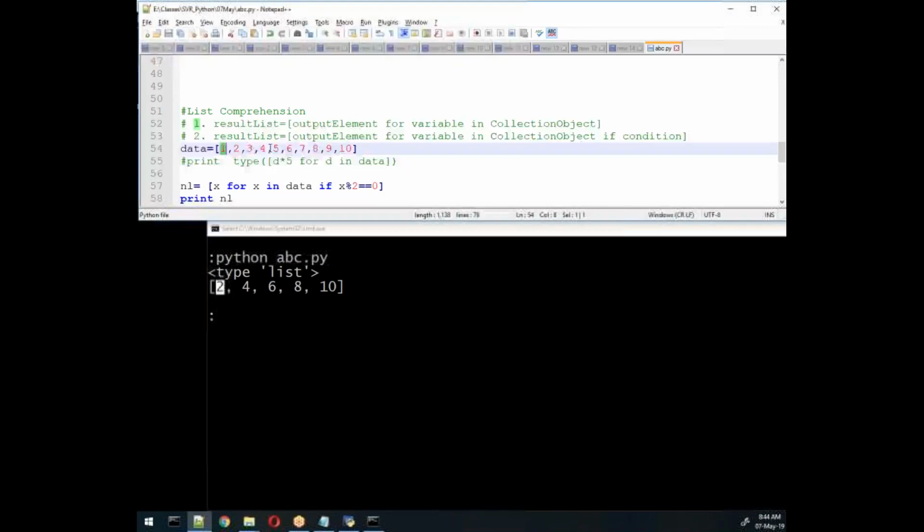So from 1 to 10, how many even numbers do we have? These many numbers are even numbers, so we will get only the even numbers as data. Getting my point? Any question, Jagdish?